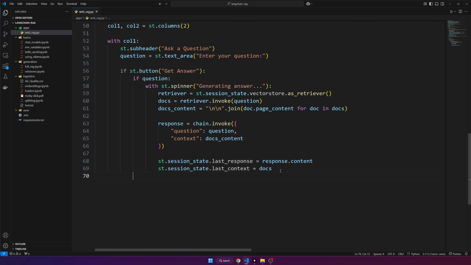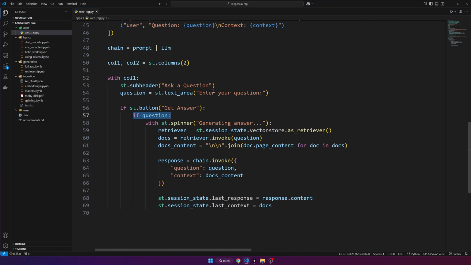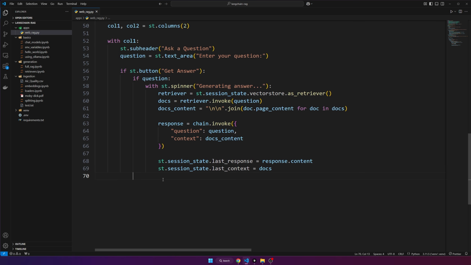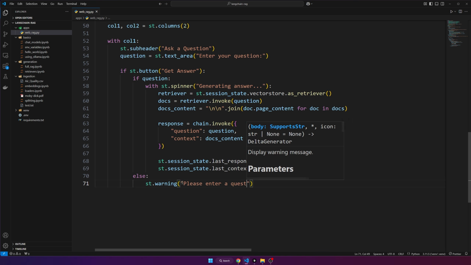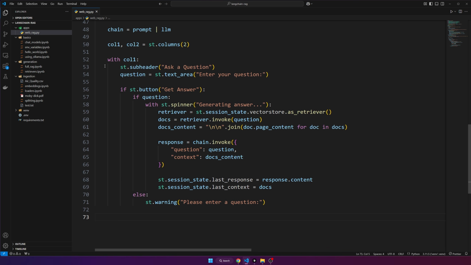And one other thing we'll do is if the question was null, because we added this here to make sure that they actually provide a question into the text area. If it's null or there's no value for it, we'll add a warning and we'll say, please enter a question. So they know they clicked it without having an actual question to run it with. So that's just column 1. So that's the question part of it.